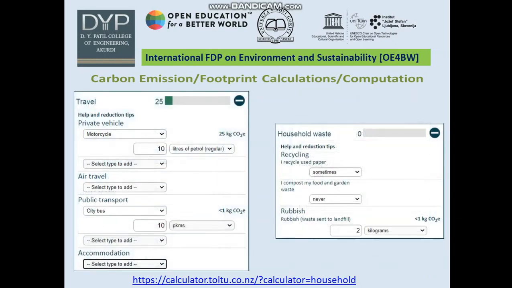Next is the carbon emission, footprint calculation and consumption for travelling. We have to enter motorcycle and car use, and how many liters of petrol we use. Air travel, public transport, and accommodation are required or not. With the help of this, we enter the values and calculate the carbon emission or footprint. Household waste recycling is compulsory and needed in each and every home. With the help of this, we calculate the CO2 or carbon emission.